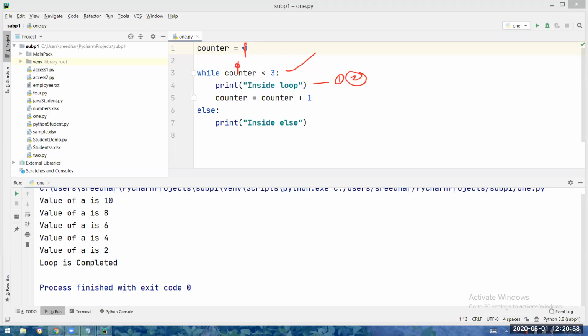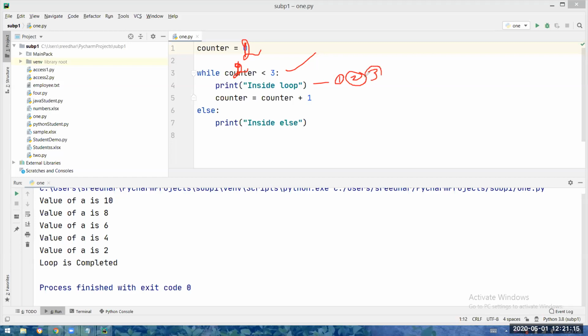Counter plus 1. Counter means what? 1. 1 plus 1 means what? 2. Counter will be updated to 2. Okay. Check the condition. Now 2 less than 3. 2 less than 3 is true. Correct. It will enter the loop. Inside loop will be printed.